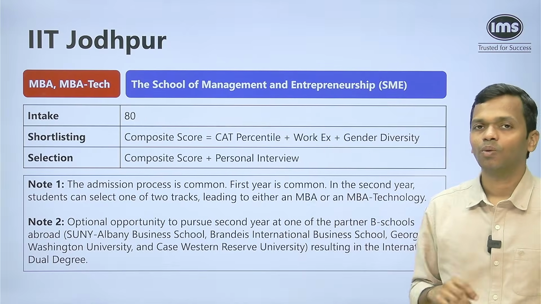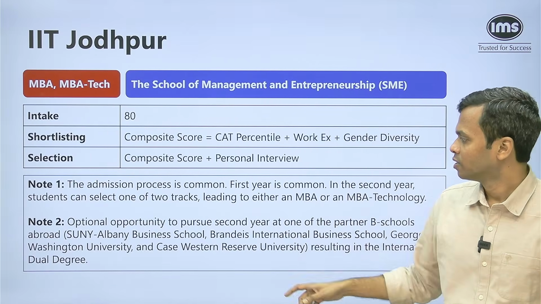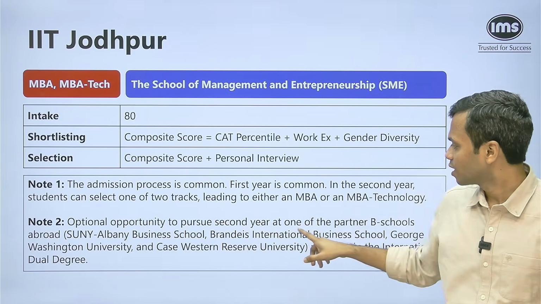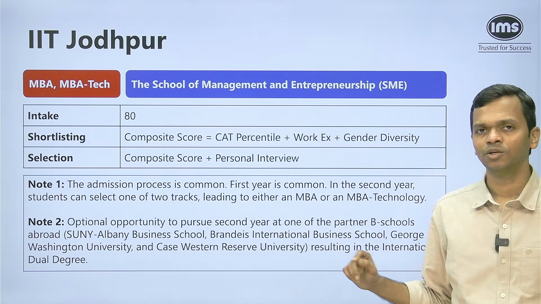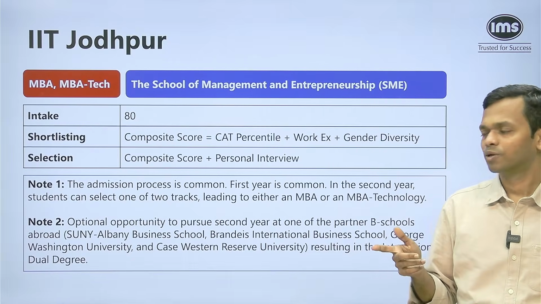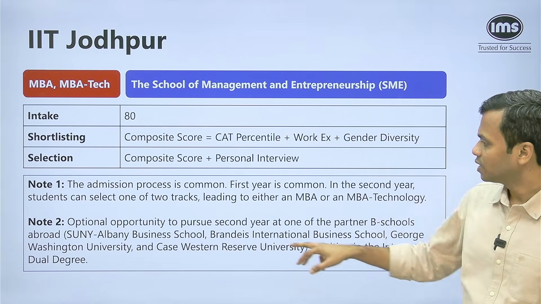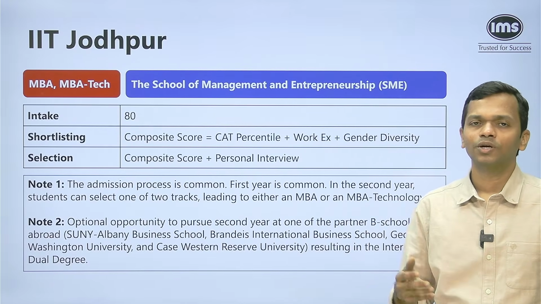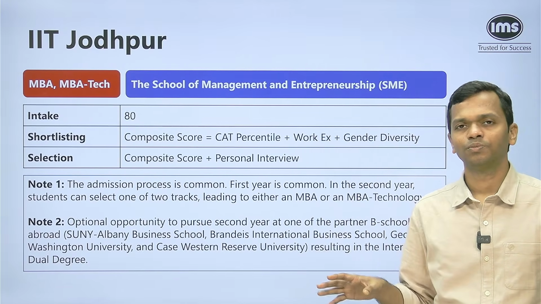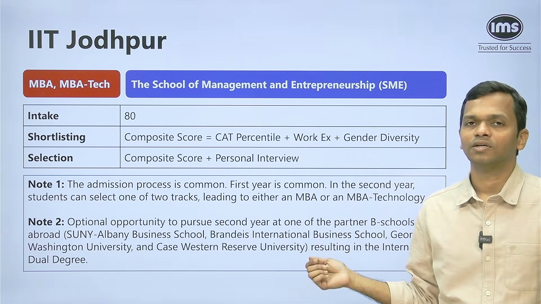The other thing is there's an optional opportunity that is presented. This opportunity is to pursue the second year at one of the partner B schools in the US. So I think they've given 4 universities in the US where you can go and complete your second year, resulting in an international dual degree. Okay, so this is an optional thing. If you want, you can do both years at IIT Jodhpur. If you want, you can do your second year in the US.